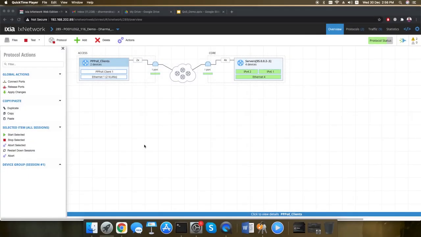Now let's see the demo setup for quality of service enabling on PPPoE subscriber. Here you can see the HQoS setup where this is the Qumran-MX device simulation to which on the access interface we are connecting the access device which are coming up with PPPoE clients. On the core facing interface or the uplink interface we are connecting the server which is the simulation of internet traffic. Now let's move on to the device.